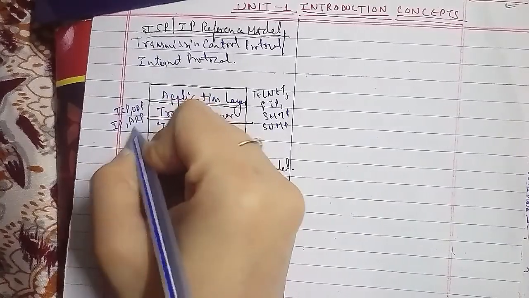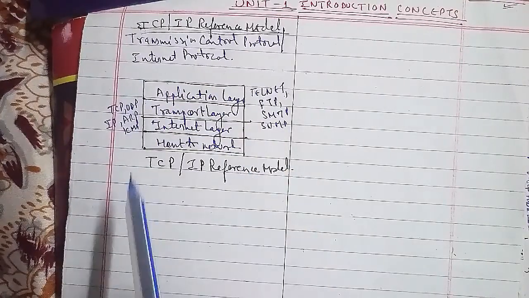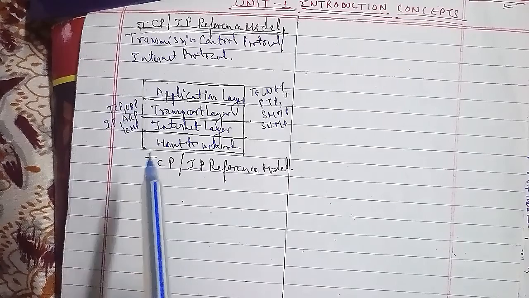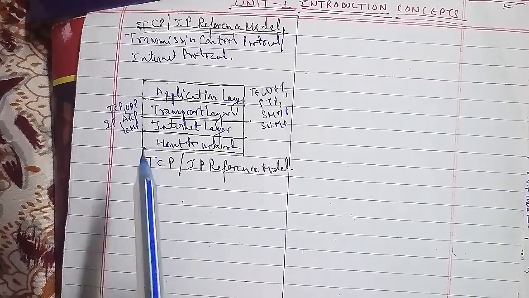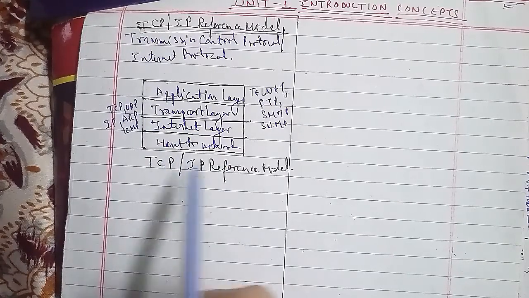Talking about the host to network layer, that is the last layer and the fourth layer. This layer is also called the network interface layer. This layer is the same as the physical and data link layers in the OSI model that we had discussed before in the last class.